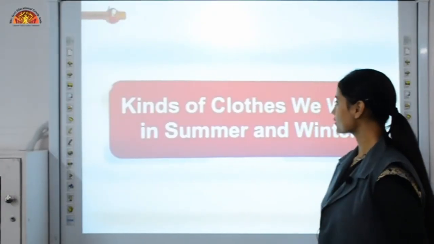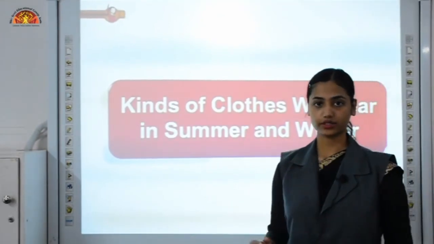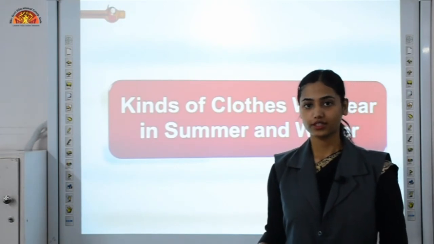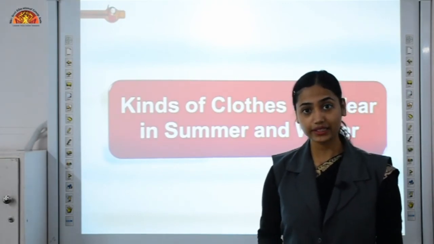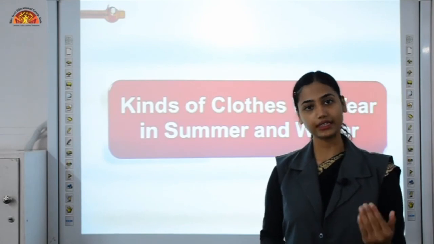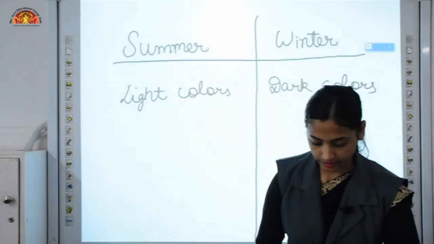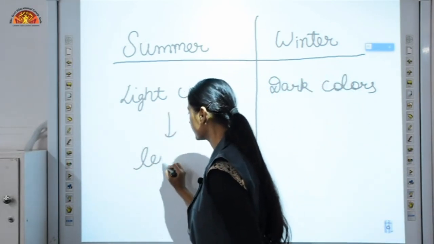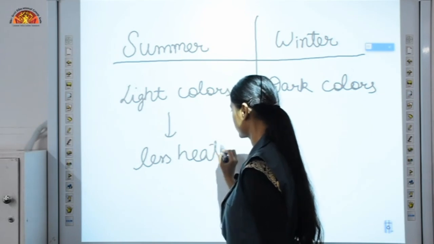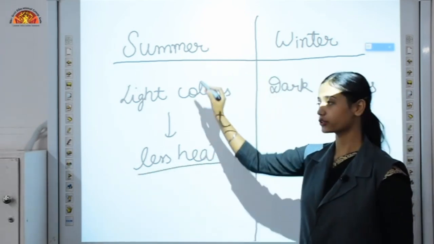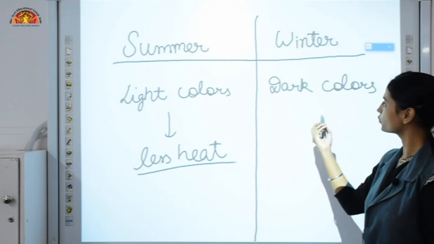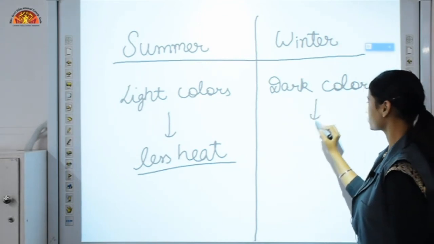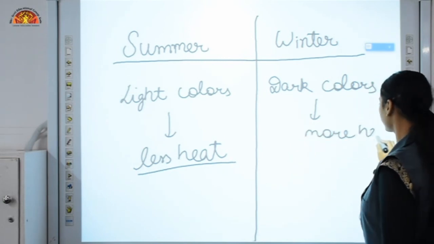Now the next topic is kinds of clothes we wear in summer and winter. As you have seen, if you have to go out on a hot summer day, will you prefer a dark black dress? No, you will definitely prefer light colored clothes. Why? Because light colors absorb less heat. That's why we prefer light colored clothes during summer. But during winter, we can wear dark colored clothes, as dark colored clothes absorb more heat, more radiation.